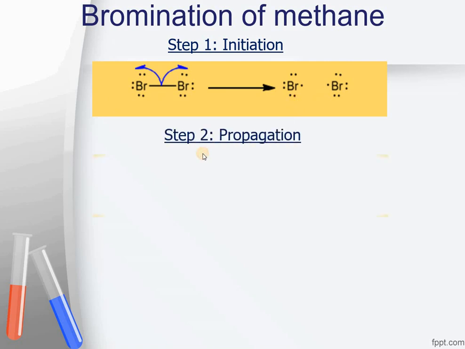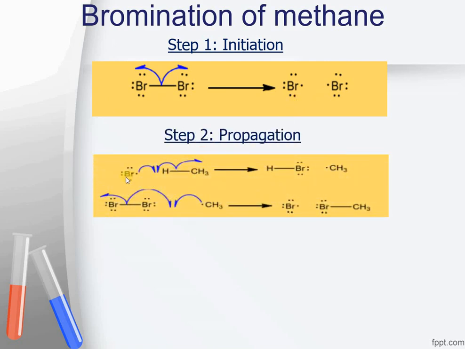The second step is propagation, which is a 2-step process in which a bromine radical will take up one of the hydrogens from the methane and it will turn it into a methyl radical. Along with that, HBr is being produced. And in the second step, reactant bromine will again combine with more of the methyl radicals to make up the product, that is bromomethane, and a bromine radical is produced which can be reused again. So the propagation step will continue on and on to make the chain product.